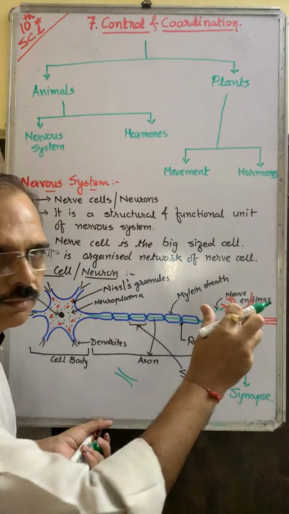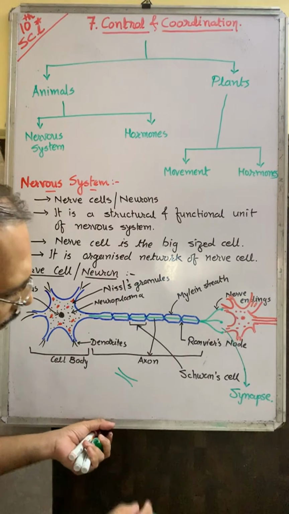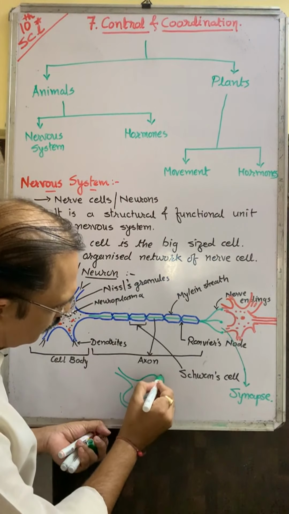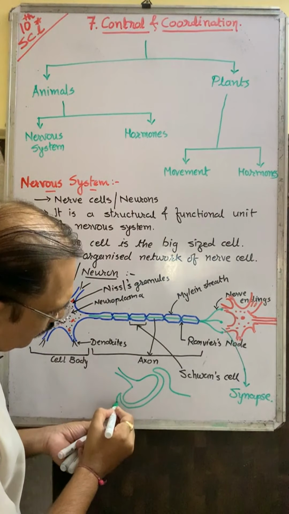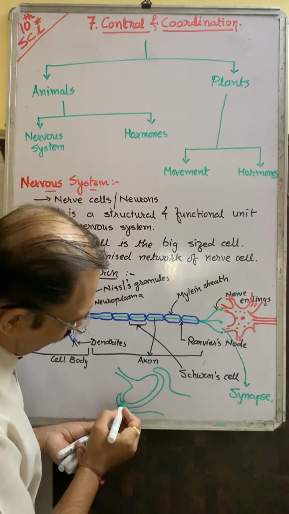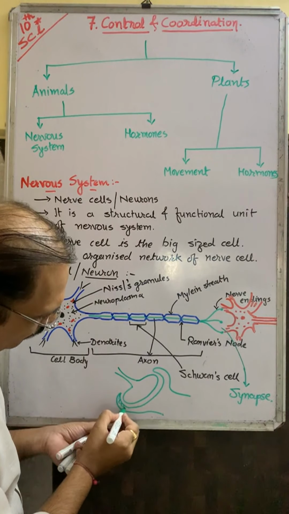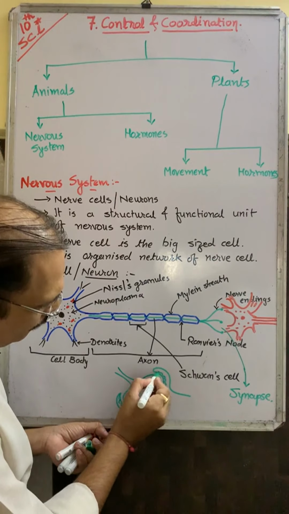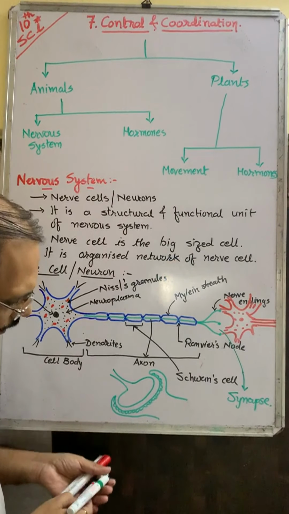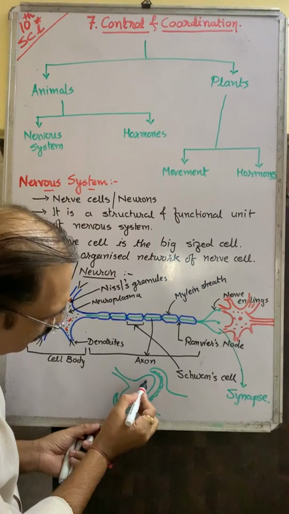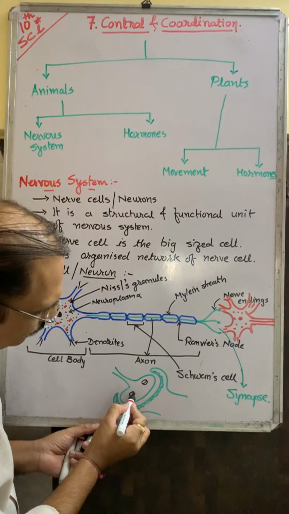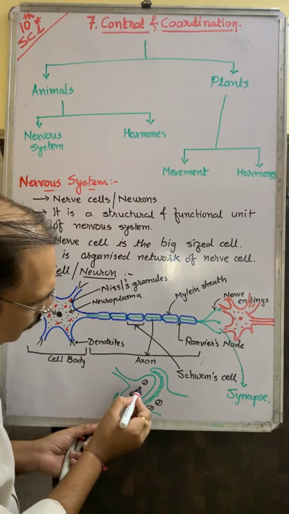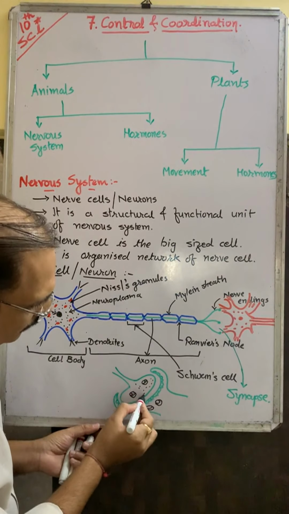If you enlarge this portion, the synapse portion, suppose here it is mitochondria. Mitochondria are also found here because this is the cell, the cytoplasm of the cell.